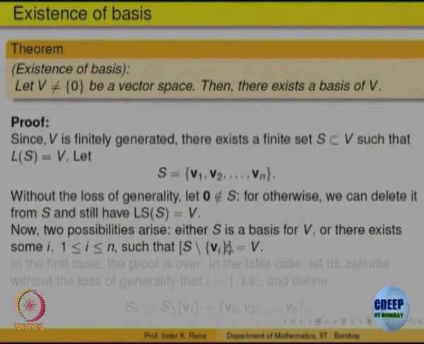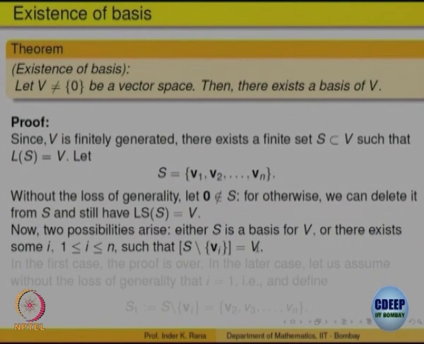If not, then at least one of these vectors v1, v2, ..., vn is not required. Let us say that vector is vj. So remove vj from S, and the linear span of S minus the vector vj is V.